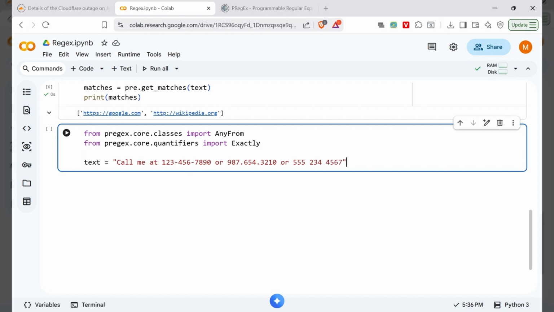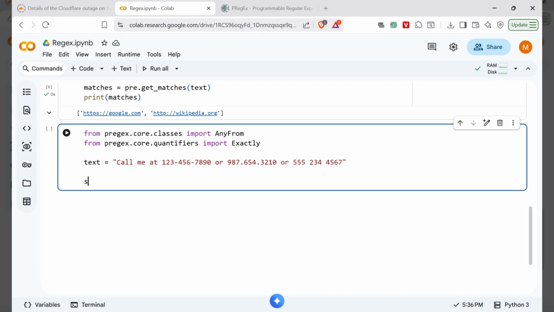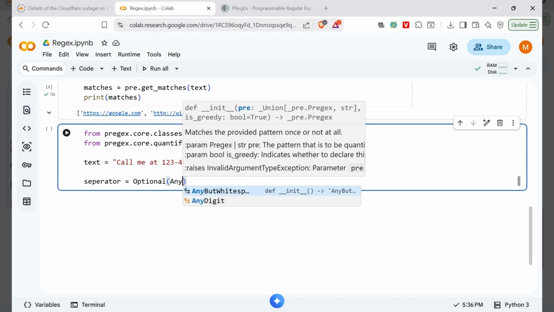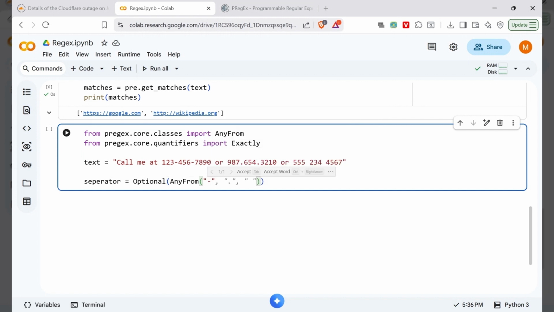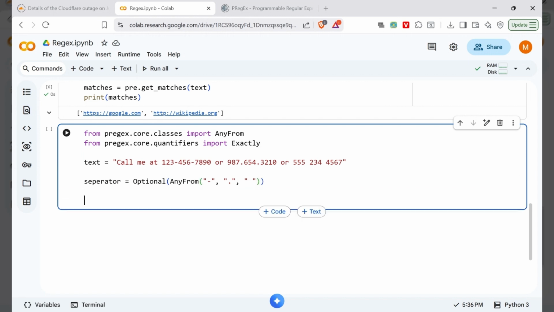If you see, the phone numbers have different separators. First is dash, then dot or space. So pass these separators inside the Optional method, and AnyForm matches any of the provided characters inside the parameter. So let's build the pattern again.